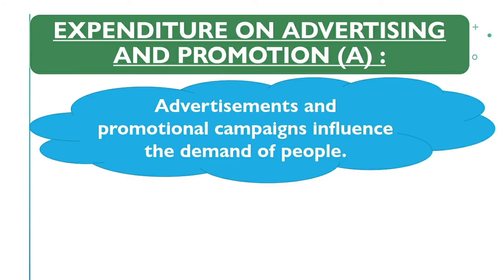Now, the next determinant of demand that we have is expenditure on advertisement and promotion. This is a very influential thing that affects the demand, because these campaigns and expenditure not only tell the consumer about the features of the products, but more than that, they manipulate people's choices. Now how is this done?